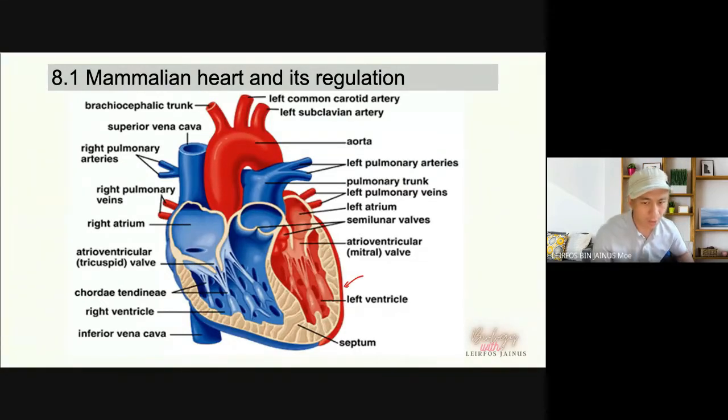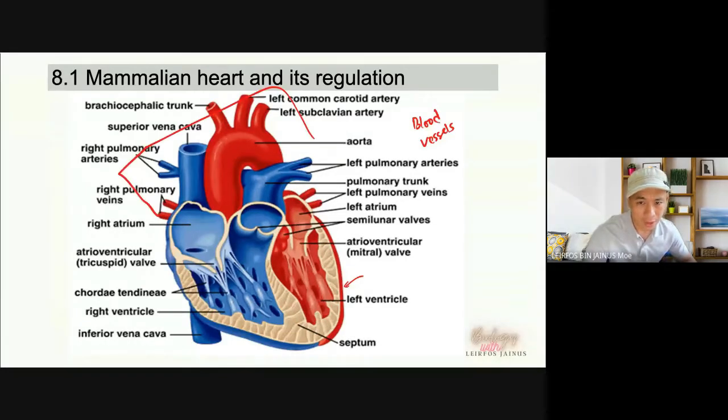Okay, so this is the cross section of the heart. Maybe you can find another diagram that is more clear for you. But okay, we have the main blood vessels that carry the blood from the lungs to the heart, or from the body to the heart, or pump the blood from the heart to the lungs or throughout the body.